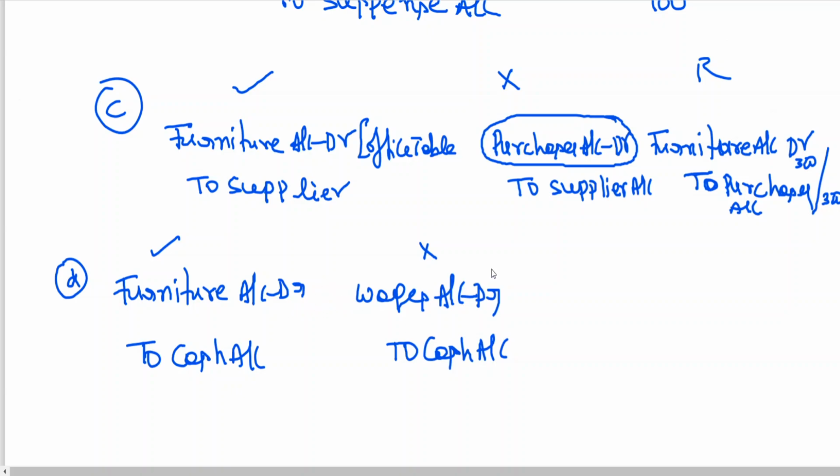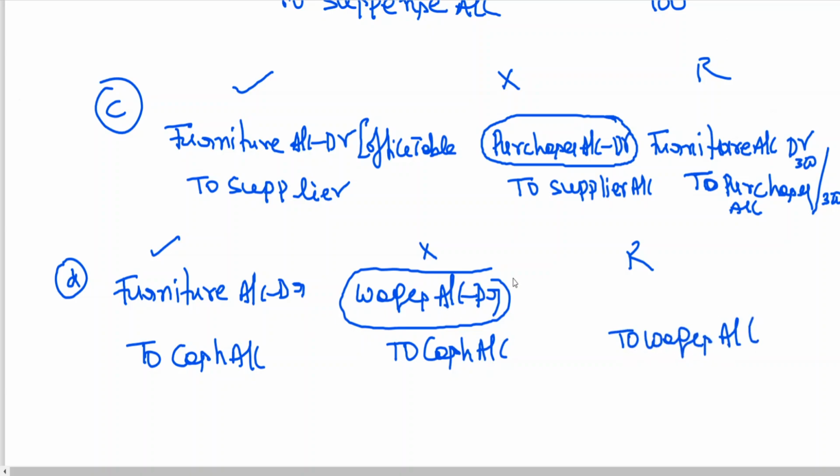Now which is wrong? Wages is wrong. Debit is wrong. Instead of debiting furniture, they debited wages. Credit aspect is correct. This is to be nullified by rectification, crediting wages. Which account should be debited now? Furniture. Furniture account debit to wages 375.